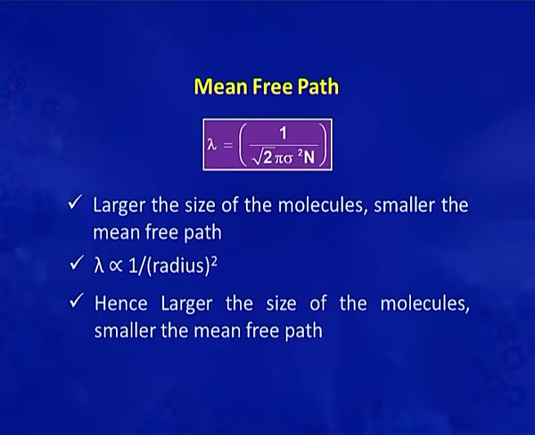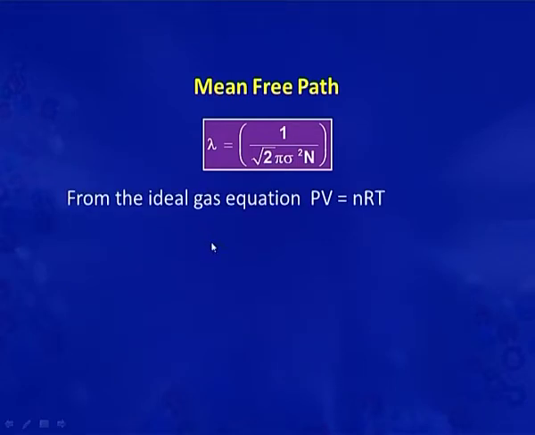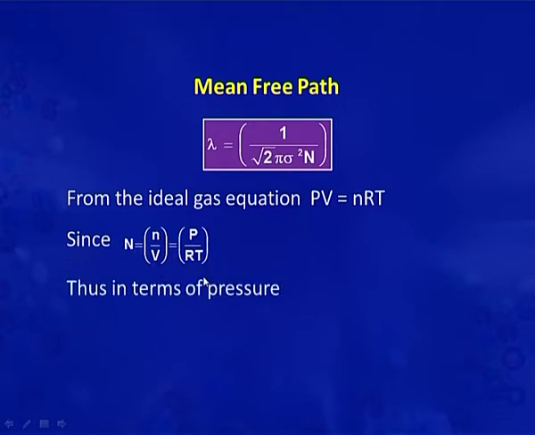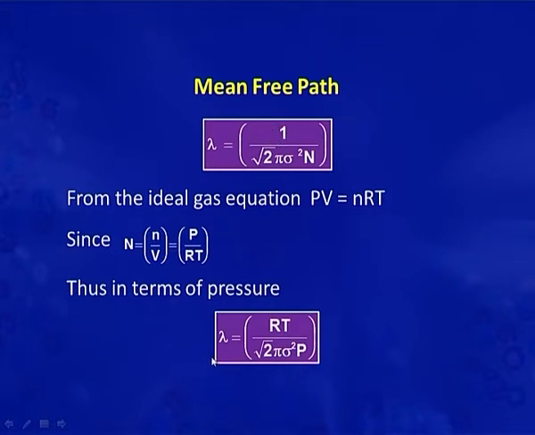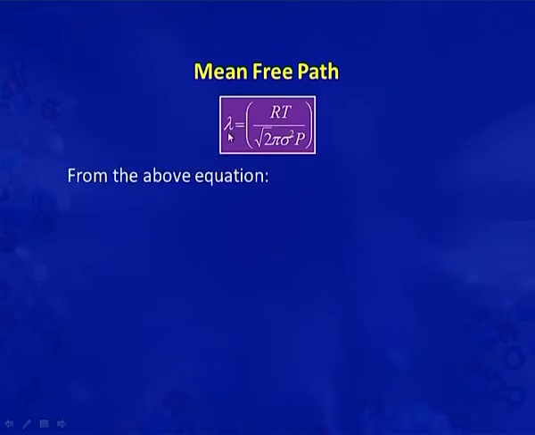As the ideal gas equation is PV equals nRT, in place of N we can write n by V, which is equal to P by RT. When we put this value in this expression, we get the mean free path in terms of pressure. So, lambda can be written as RT by root 2 pi sigma square into P. The equation is now lambda equals RT by root 2 pi sigma square into P.